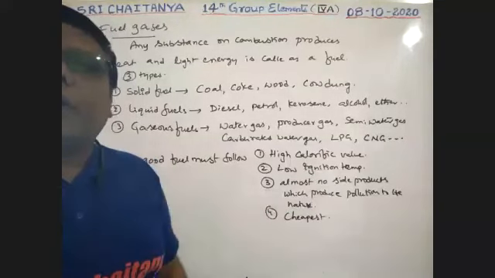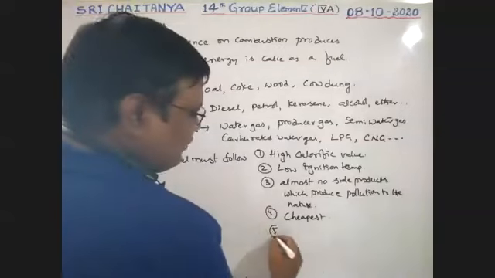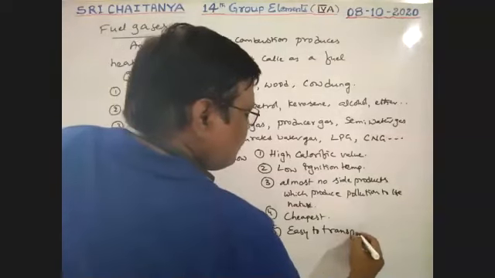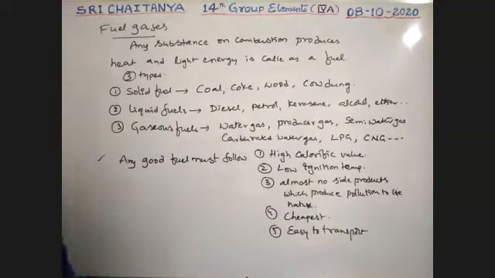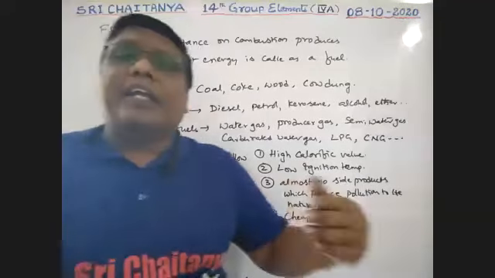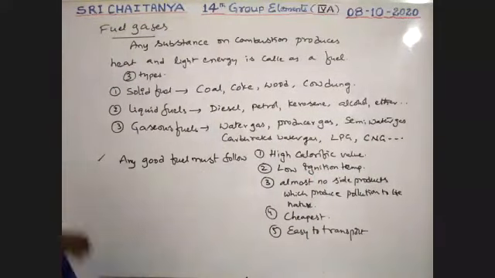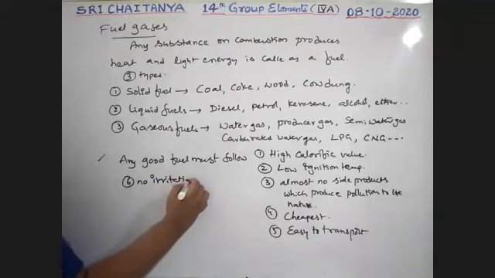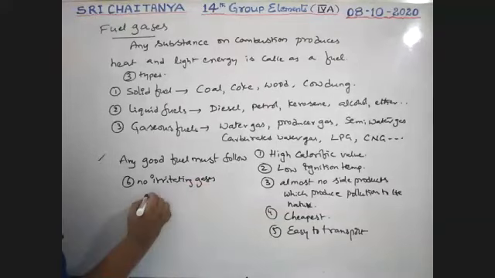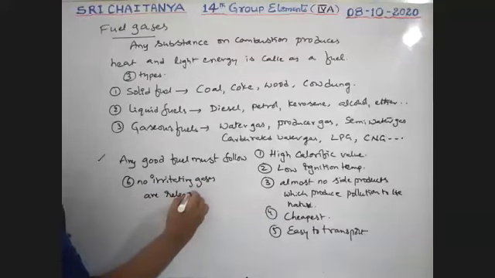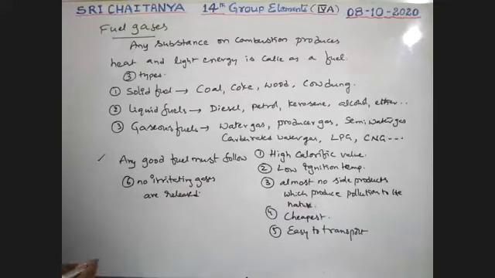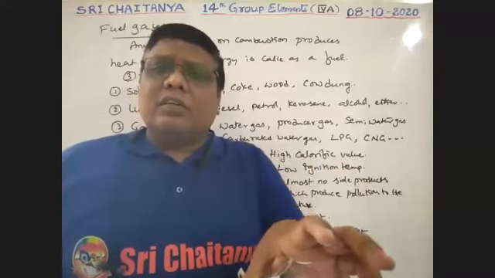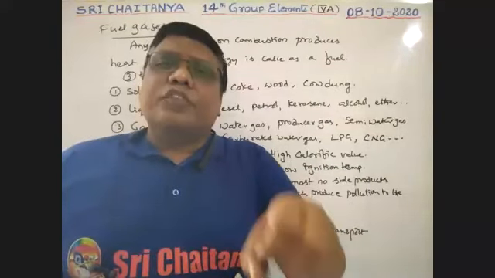So the third point is easy to transport. Yes, correct, boys. Easy to transport. Cheap in products. That means no irritating gases are released. Yes, no irritating gases are released, like this. Yes, accepted, boys. All these decide the good fuel conditions.